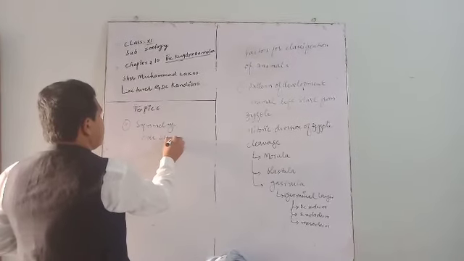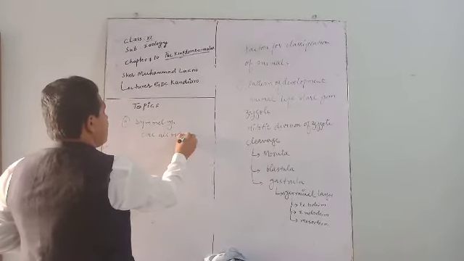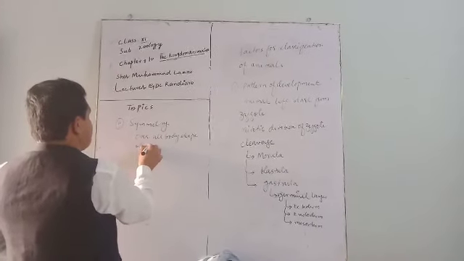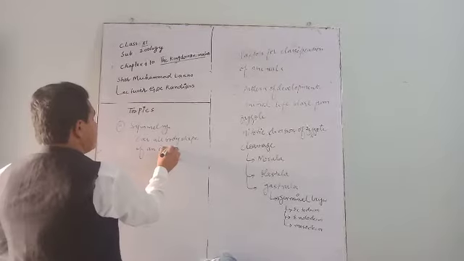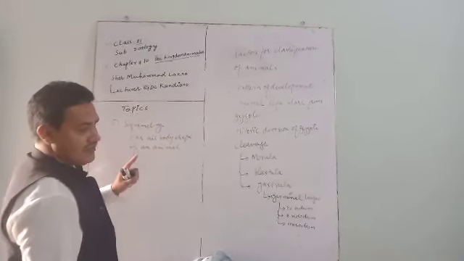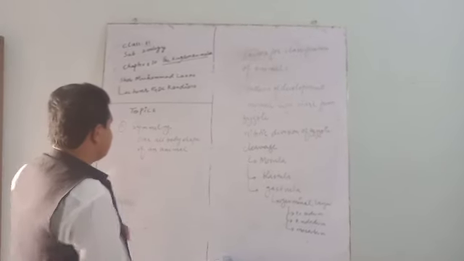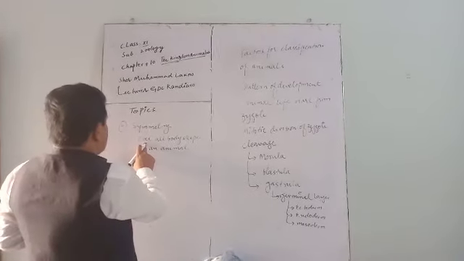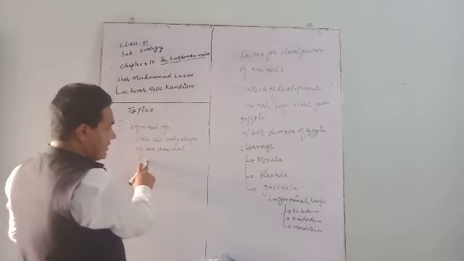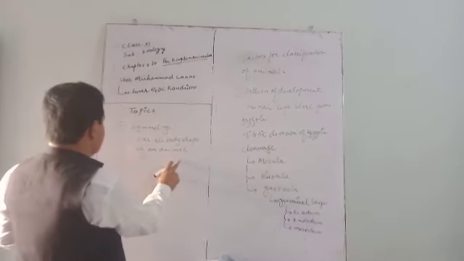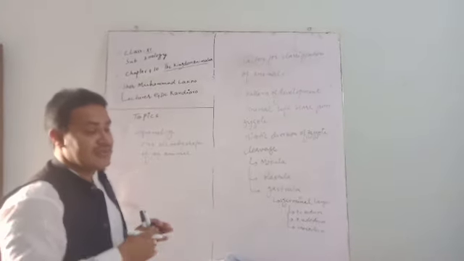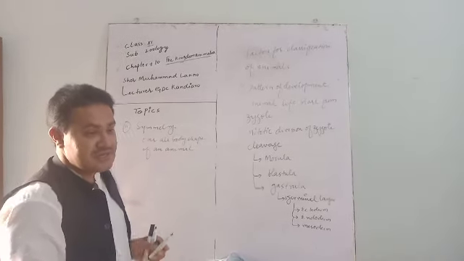Overall body shape of an animal. You should keep in mind that animals are always multicellular. So, the overall body shape or geometrical shape of an organism, the class animals, can be classified on the basis of symmetry.